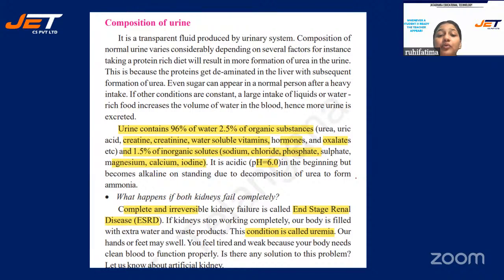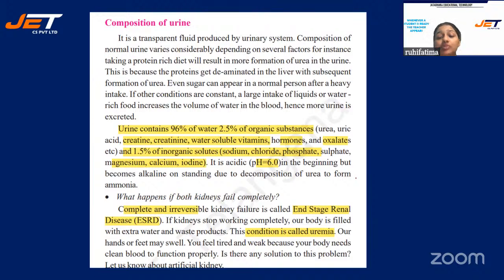This was about the kidneys and urine. Now, what happens if the kidneys fail? Till now, blood was filtered by the kidney and urine formation was taking place. But what if the kidneys fail? Complete and irreversible kidney failure is called end stage renal disease, that is ESRD.